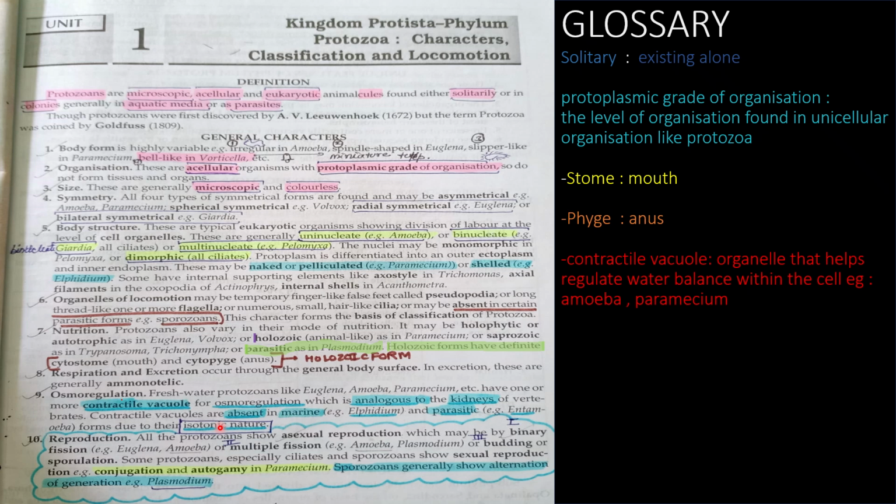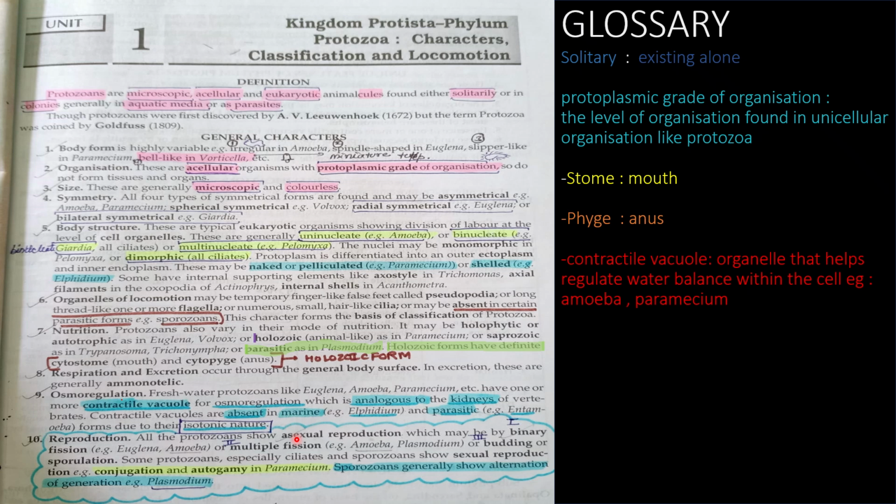Now next thing is osmoregulation. Freshwater protozoans like euglena, amoeba and paramecium etc have one or more contractile vacuoles, that is they can have more than one contractile vacuole for osmoregulation, which is analogous to kidney in vertebrates, okay. So this is an analogous organ, analogous to kidneys in vertebrates. Contractile vacuoles are absent in marine forms like Elphidium, and parasitic forms like Entamoeba, due to their isotonic nature, because they have an isotonic nature, so to maintain the water balance these contractile vacuoles are absent.